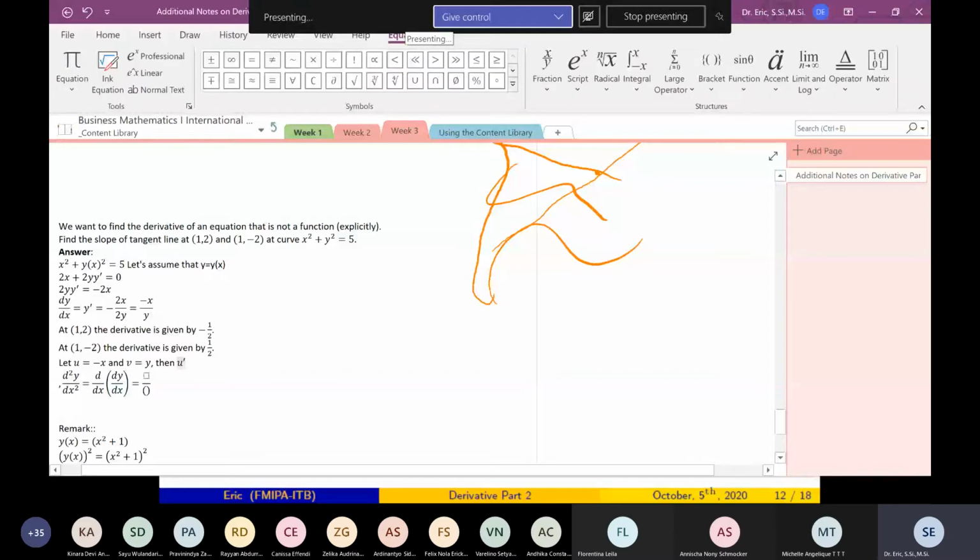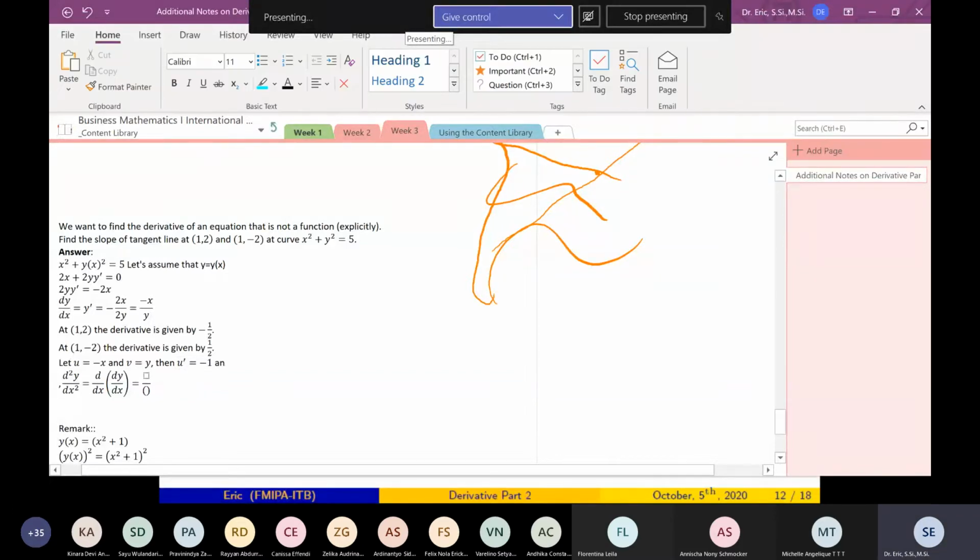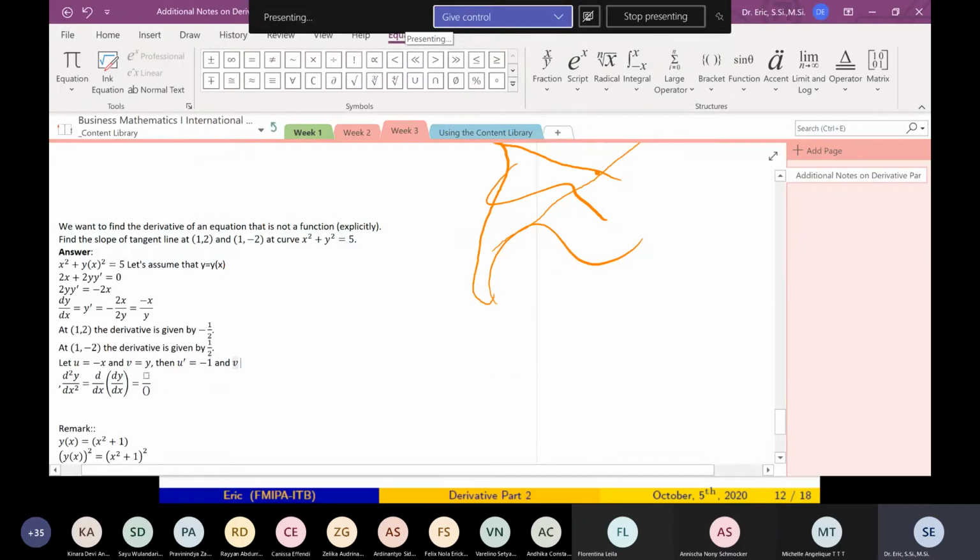Minus 1. And v prime is y prime. What is y prime? y prime is minus x over y, but I can change it later.